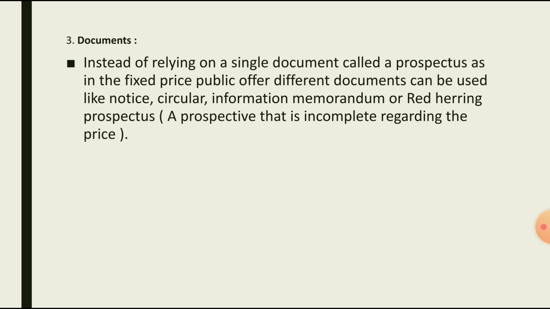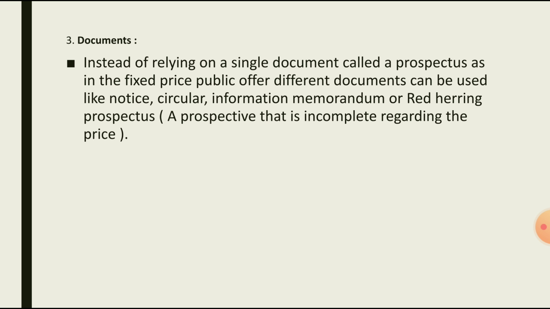Then third feature is documents. Instead of relying on a single document called prospectus, as in a fixed price public offer, different documents can be used like notice, circular, information memorandum, red herring prospectus. So red herring prospectus means it is duplicate prospectus.